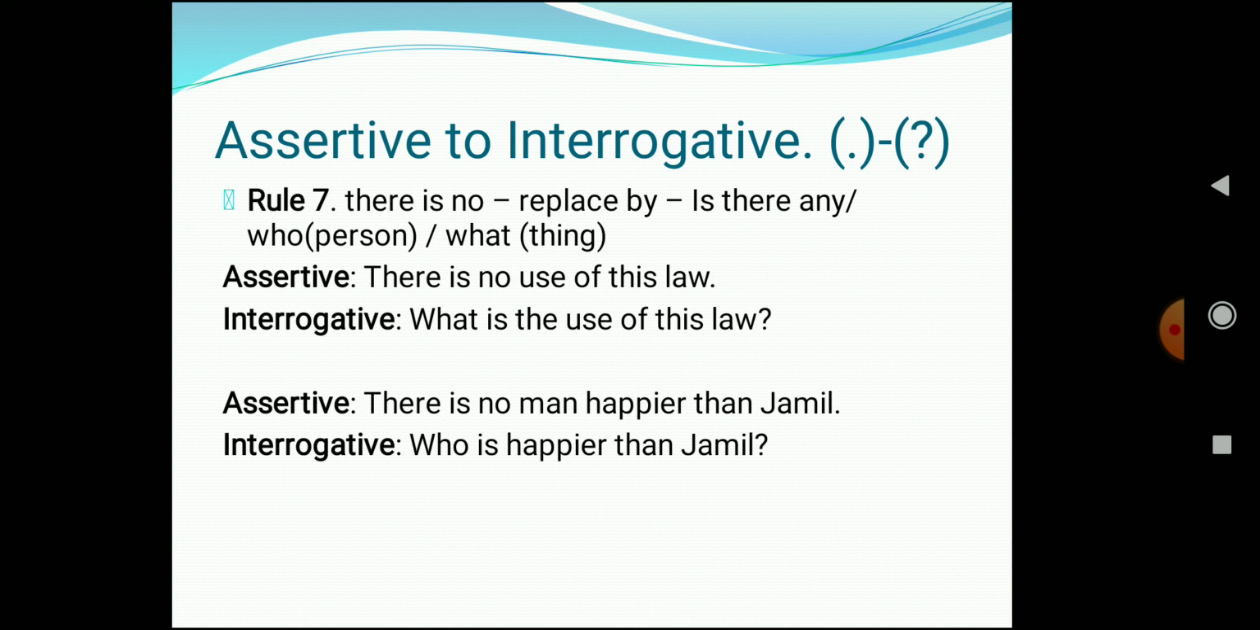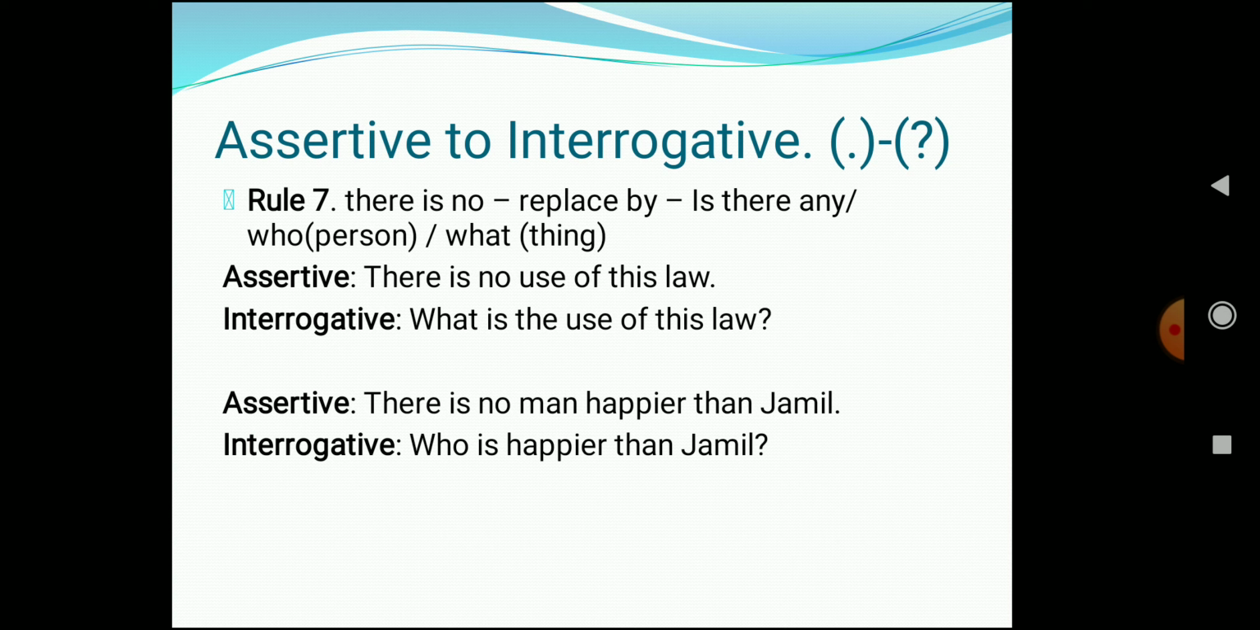Now you will be asking, ma'am, why are we using what over here? Why are we not using who? So as I told you, who is used for a person, and what is used for a thing, and law is a thing, right? So we have to say the sentence like this: what is the use of this law? Okay, or another form can be, is there any use of this law, question mark.